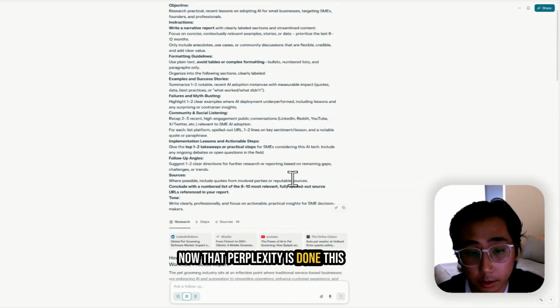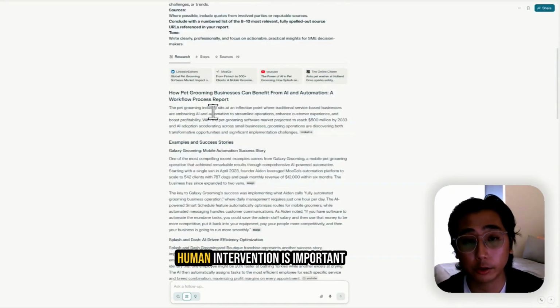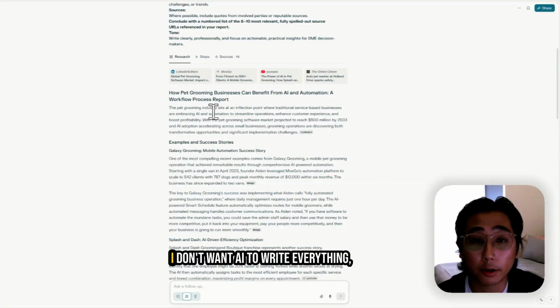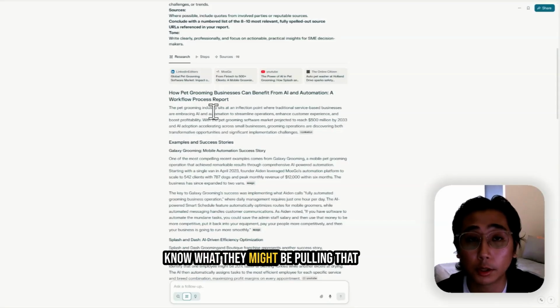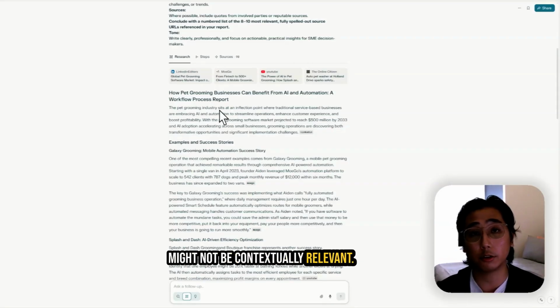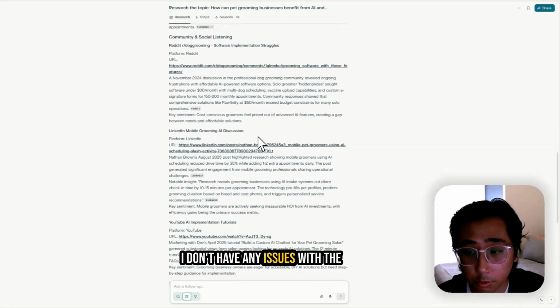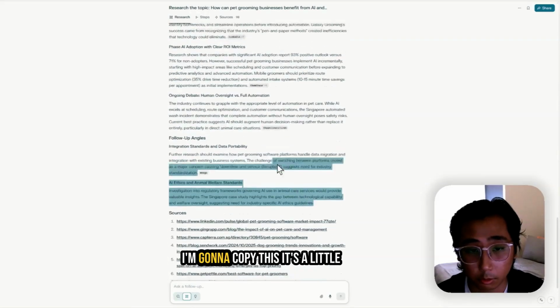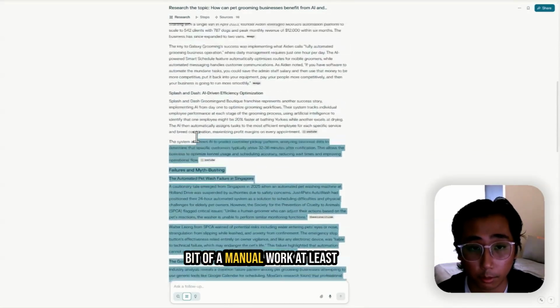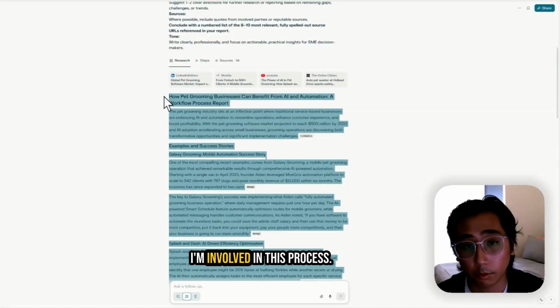Now that Perplexity is done, this is the process where I think human intervention is important. I don't want AI to write everything. There are things that you wouldn't know what they might be pulling that might not be contextually relevant. Pretty much straightforward. I don't have any issues with the content that they have here. I'm going to copy this. It's a little bit of manual work. At least I'm involved in this process.